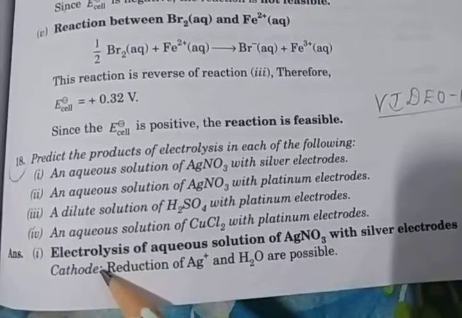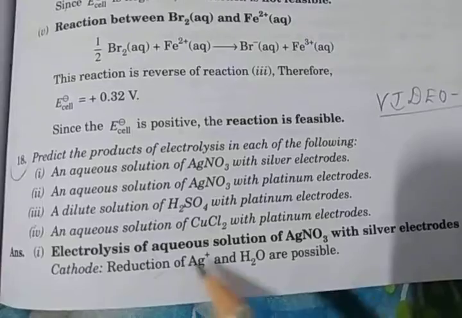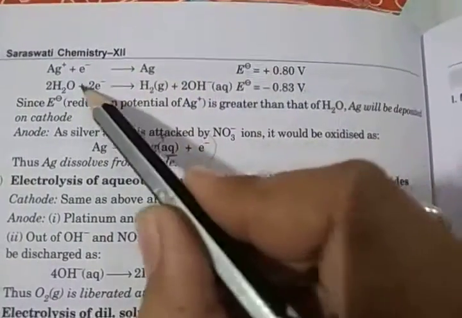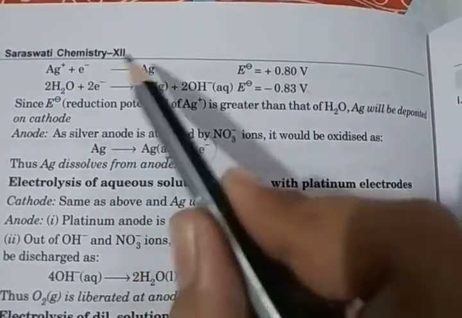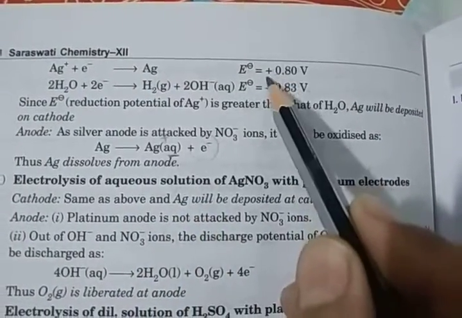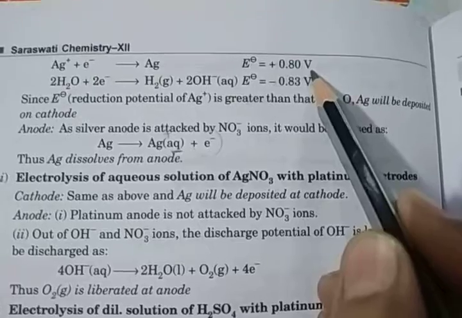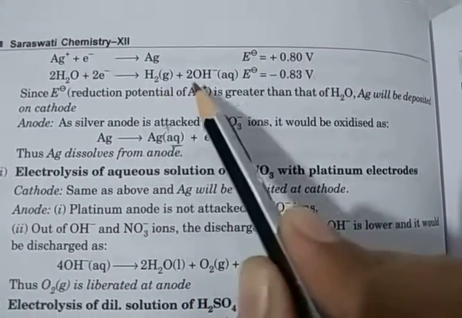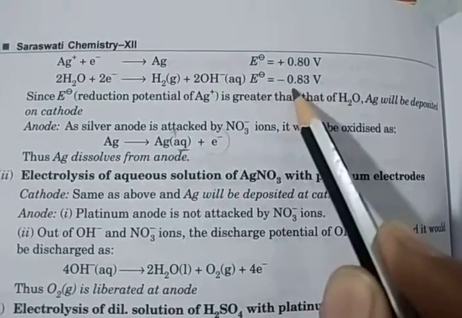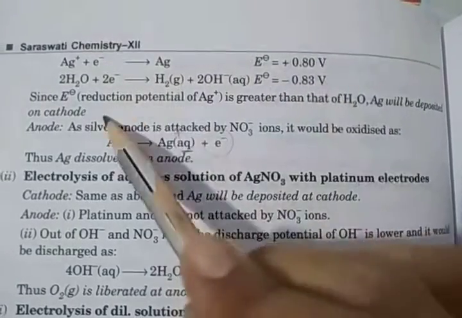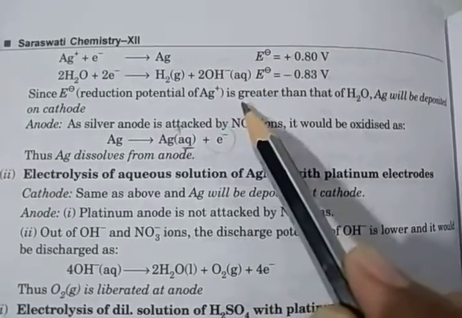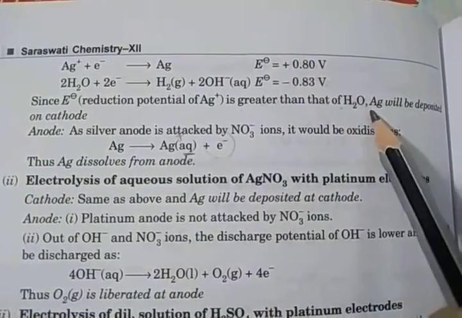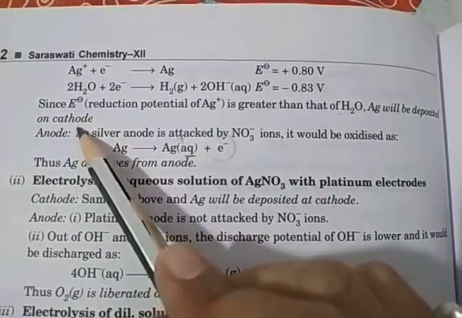So on the cathode, reduction of Ag plus and water are possible. On the cathode, Ag plus gains an electron and converts into Ag, with electrode potential plus 0.80 volt. And water also gains 2 electrons and converts into hydrogen gas and OH minus, with electrode potential minus 0.83 volt. So the reduction potential of Ag plus is greater in comparison to water, and Ag will be deposited on the cathode.